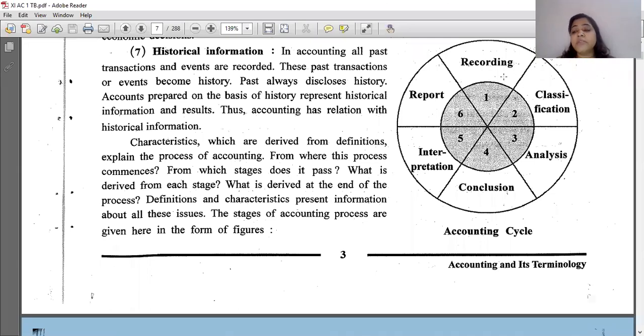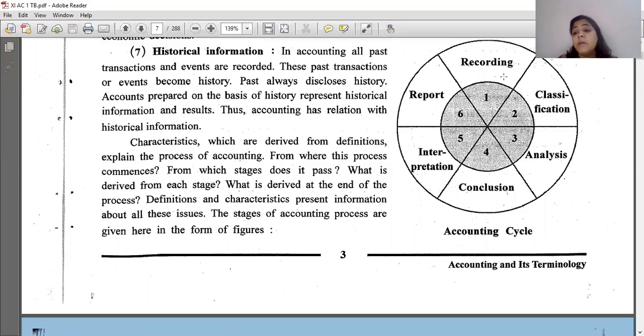Now first is recording. What is recording? Whatever transaction you are taking. What is a transaction? Suppose you are a businessman owning a small shop. What does the small shop have every day? Sale or purchase, because you are purchasing materials and then selling. Suppose you sold goods of rupees 1000. So that is a transaction that you will record: goods of 1000 sold in cash, 2000 sold on credit. So that is recording.